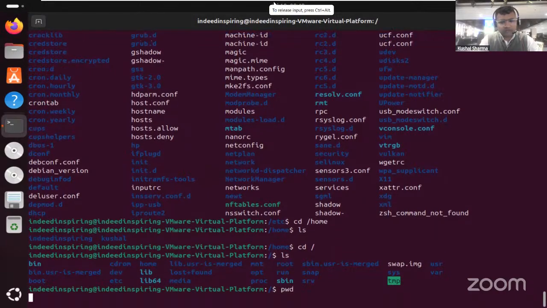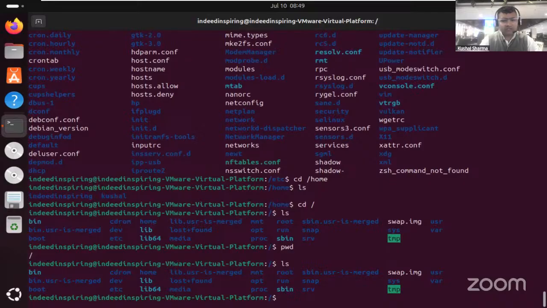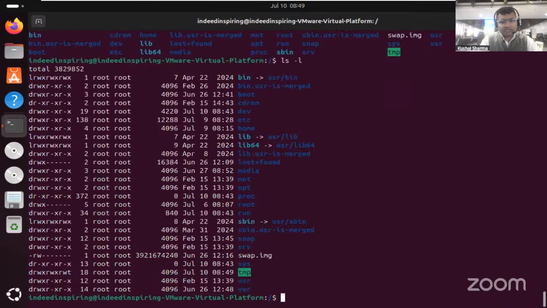So pwd, if you see, I'm inside slash and do ls, so you can see lib64 here, in light blue color. If I do ls hyphen l and enter, in that particular case you can see they are links. Here you can see lib to usr lib and lib64 to usr lib64. So they are links to these two particular places.